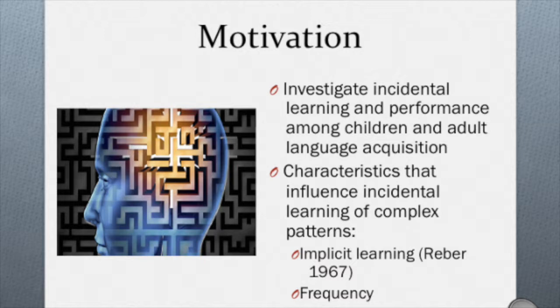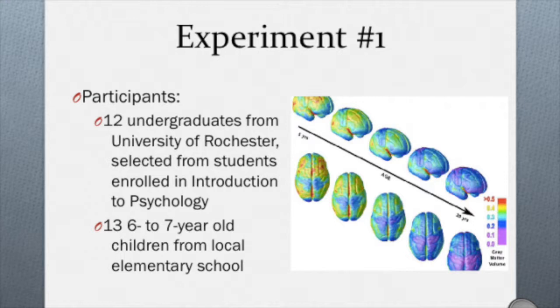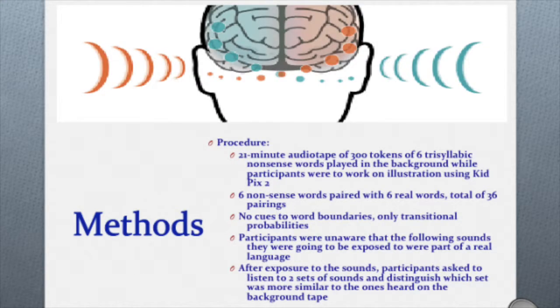The first experiment consisted of two groups, Group 1 being 12 undergraduates at the University of Rochester, who were selected from the list of students enrolled in the Introduction to Psychology course, and Group 2 being 13 6 to 7-year-old children from a local elementary school. Participants were exposed to a 21-minute audio tape of 300 tokens of 6 trisyllabic nonsense words that were then paired with 6 real words, creating a total of 36 possible combinations.